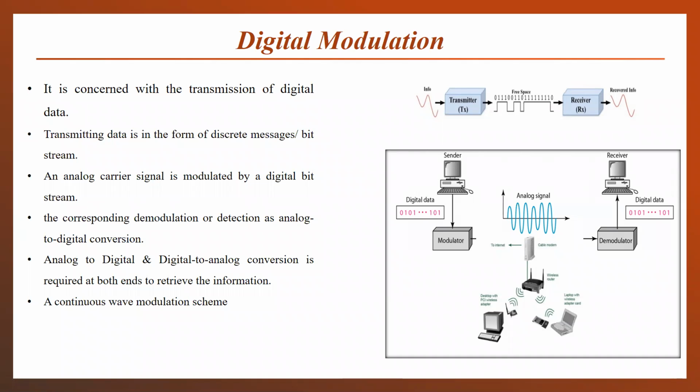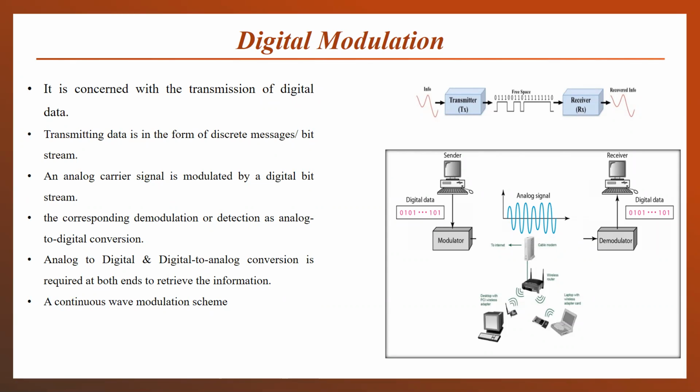Digital modulation scheme is concerned with the transmission of digital data. Earlier in the analog modulation, our information signal was in the form of analog, or it was in the continuous form. Various continuous values were present in our information signal, and it was modulated with the analog carrier signal and transmitted over the wireless communication channel.